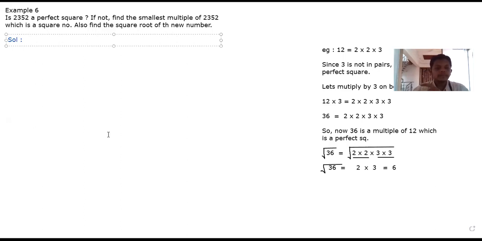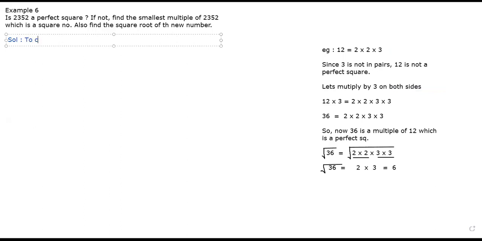So now you tell me, what should I write here to check if 2352 is a square number? First prime factorize it. Correct. Very good. Let's first prime factorize it. Bolo.